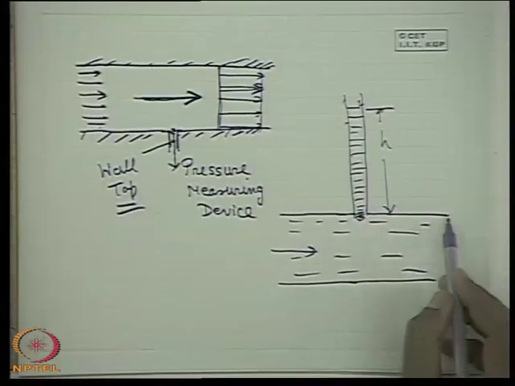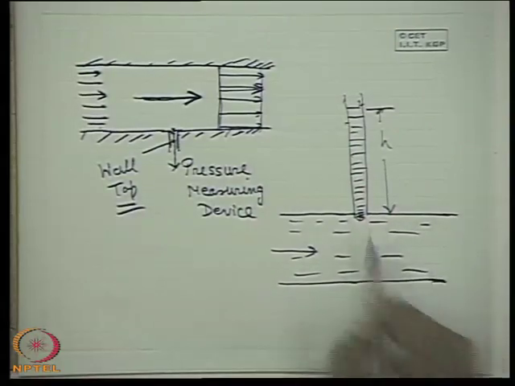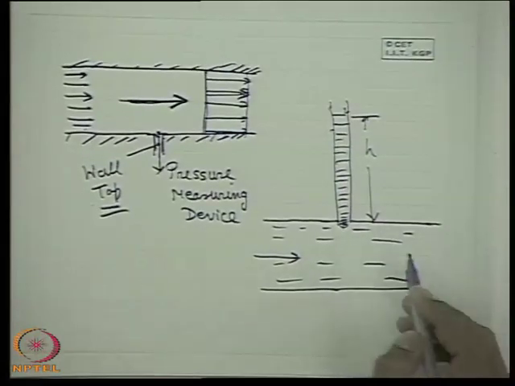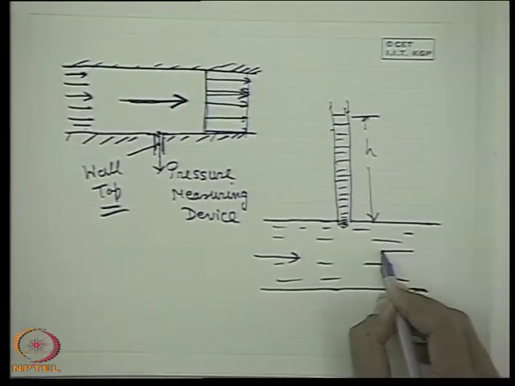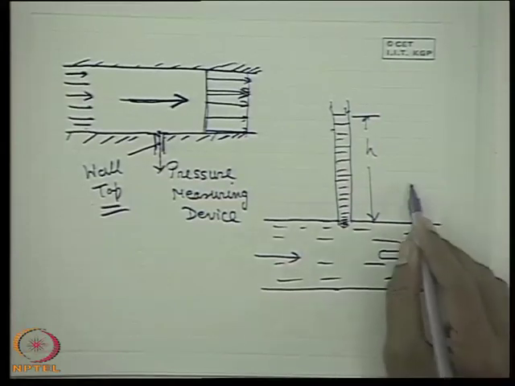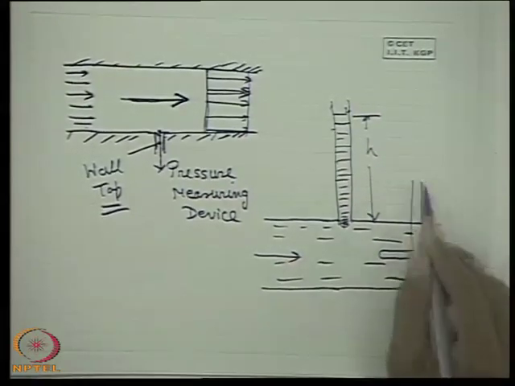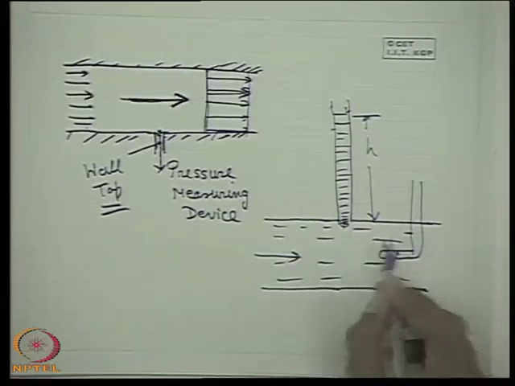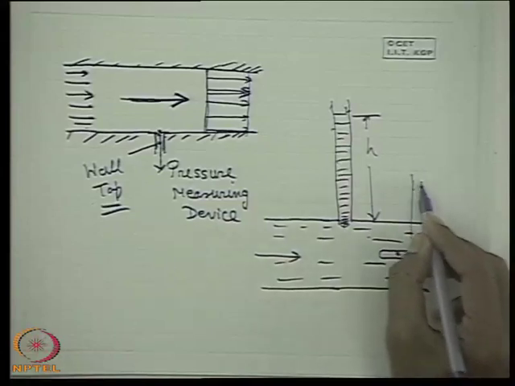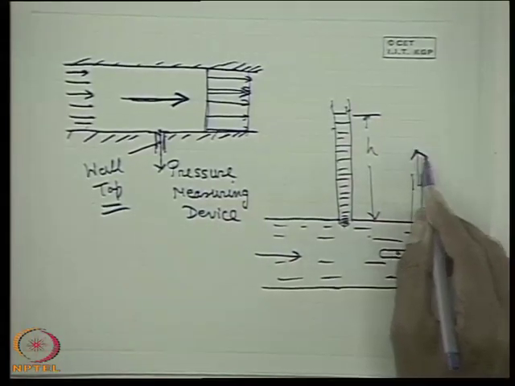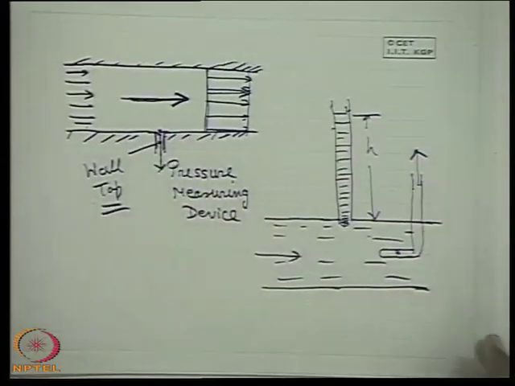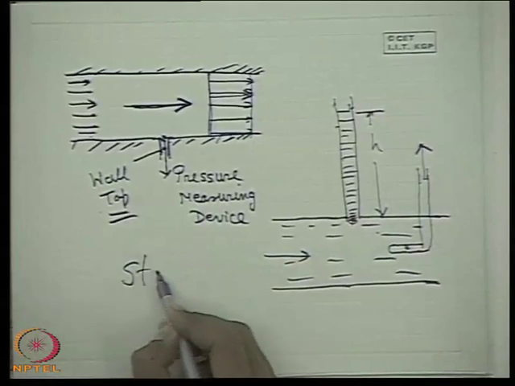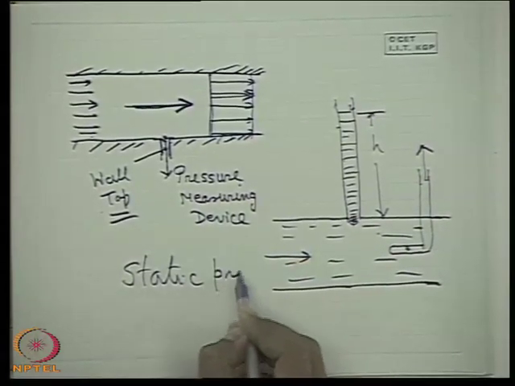But in the case of a real fluid, not a parallel flow, where there is a chance that static pressure may vary across a section, we have to insert a probe at the point where static pressure has to be measured. A hole is made at the side of the probe, so that normal to the direction of the flow velocity we can measure the pressure. This is connected to any pressure measuring device. This is the way by which static pressure is sensed in the flow of a fluid. So this is the concept of static pressure that we have defined.